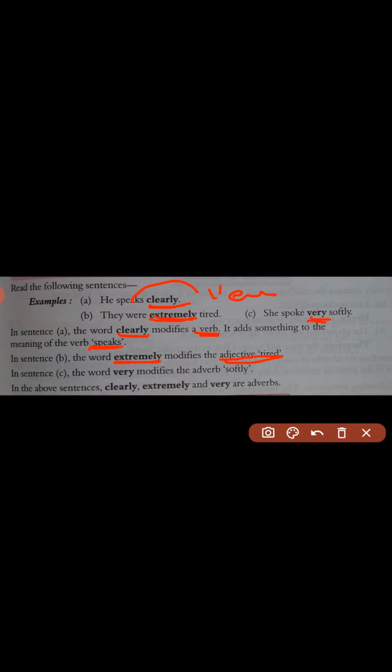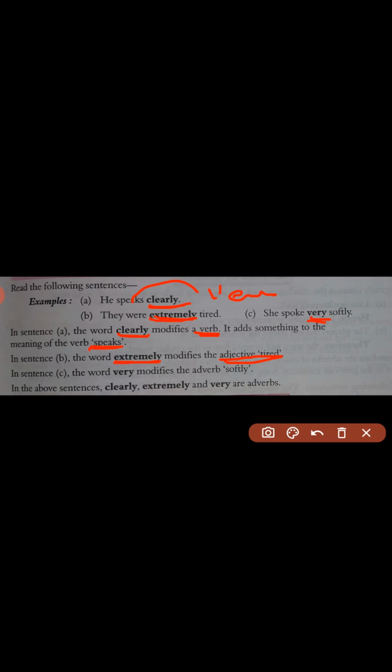They are tired, no doubt, but to what extent are they tired? Extremely tired. That means it shows the state of their being tired. They were not normally tired but extremely tired. So here an adverb modifies an adjective in the sentence. In the first sentence, an adverb modifies the meaning of a verb, whereas in another example, an adverb modifies an adjective.